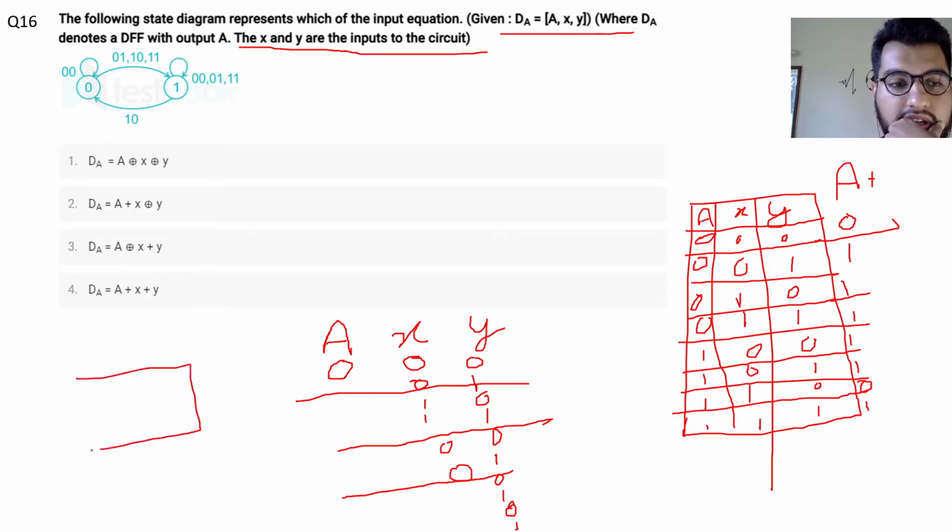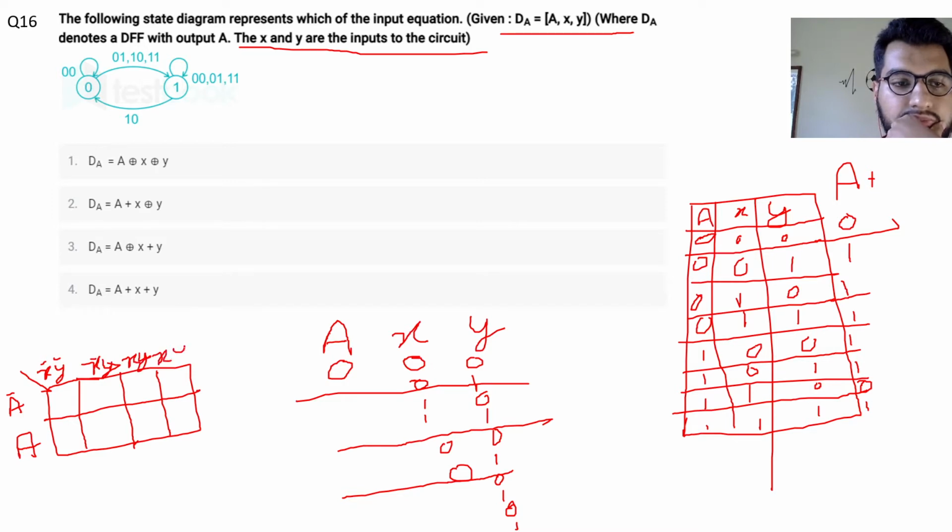Now just drawing the K map for a 3 variable system, like this. Here we have A bar, and this is A. This is XY: 0, 0, 0, 1, 1, 1, 1, 0. X bar Y bar, X bar Y, XY, and X Y bar. So apart from this 1 and 1, these two are 0.